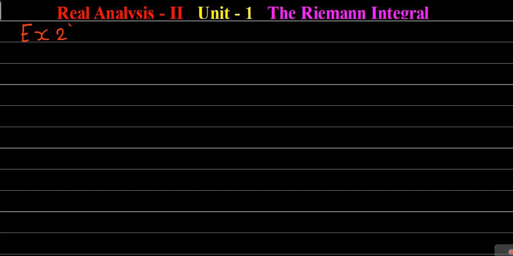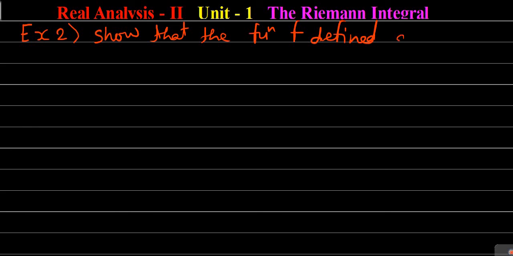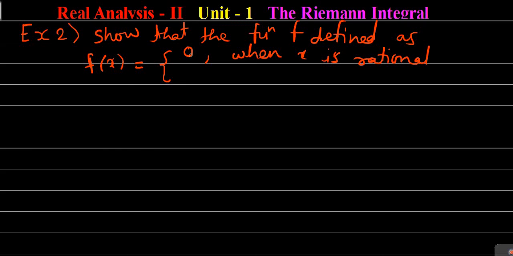Example number 2 was: we have to show that the function f defined as f of x equal to 0 when x is rational, and f of x is equal to 1 when x is irrational,